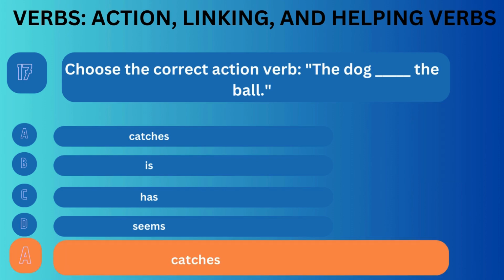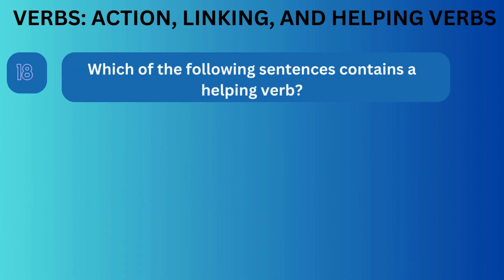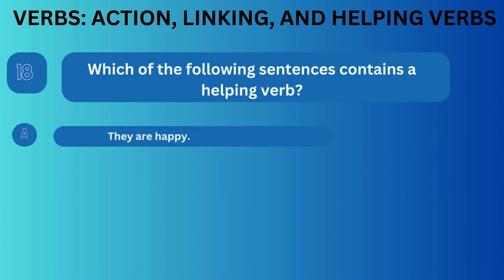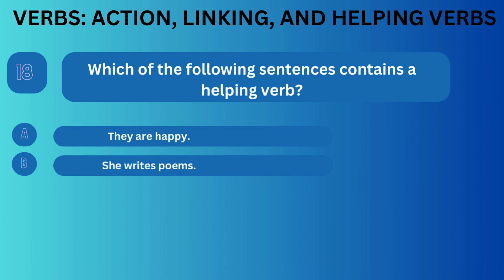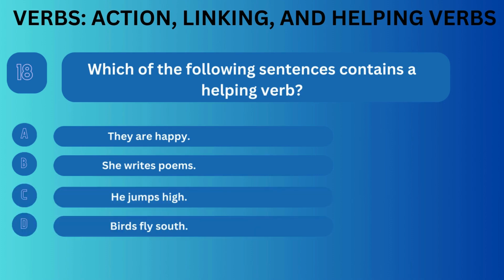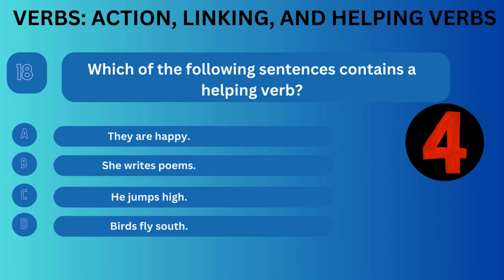Correct answer is A. Question number 18. Which of the following sentences contains a helping verb? Option A. They are happy. Option B. She writes poems. Option C. He jumps high. Option D. Birds fly south.